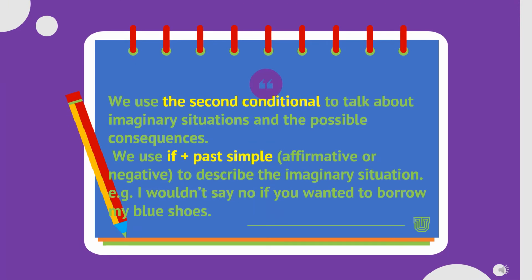We use the second conditional to talk about imaginary situations and the possible consequences. We use if plus past simple for the affirmative or negative to describe the imaginary situation. Example: I wouldn't say no if you wanted to borrow my blue shoes.